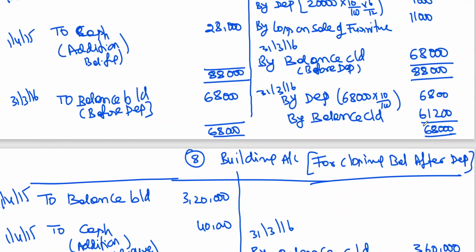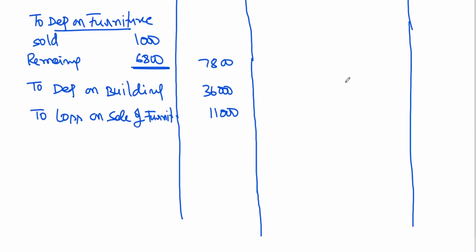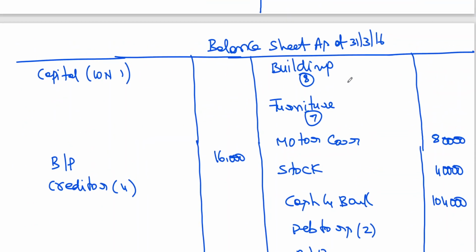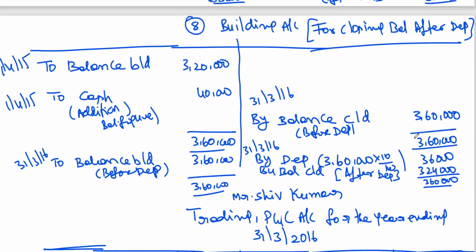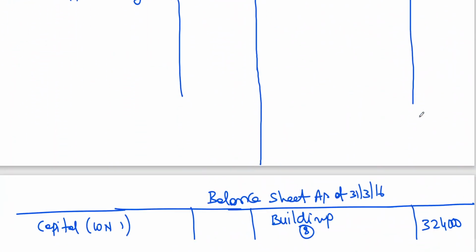Now the book values, I've already got it. This closing balance is after depreciation. This balance carried in is also after depreciation. So now I can directly take this to the balance sheet. Building and furniture. Building 3 lakhs 24,000, I got it. 324. Furniture 61,200.